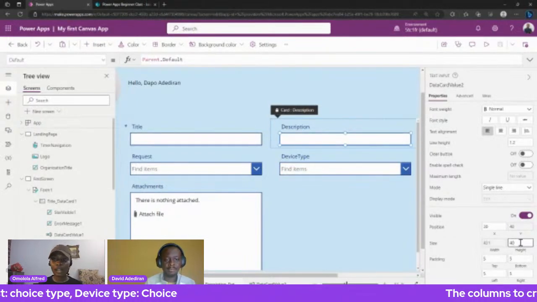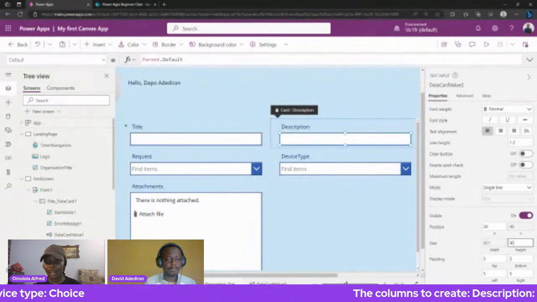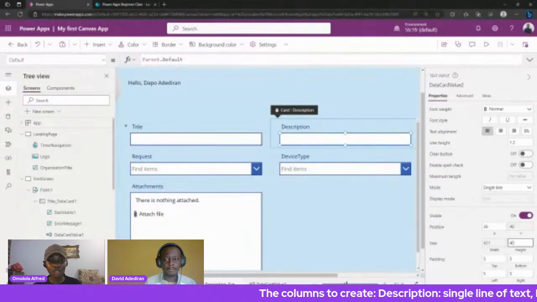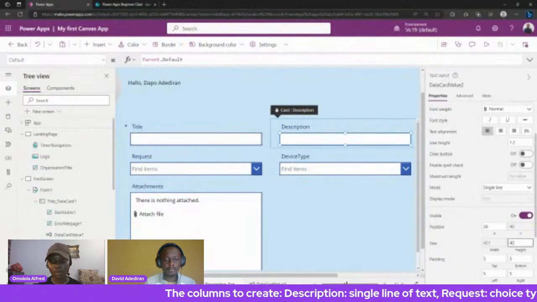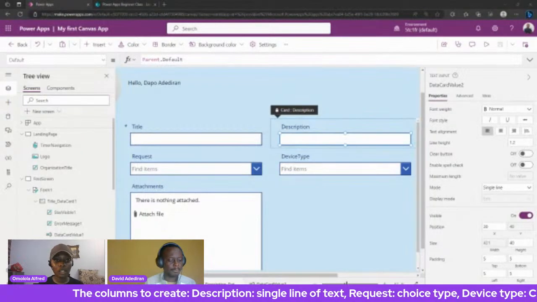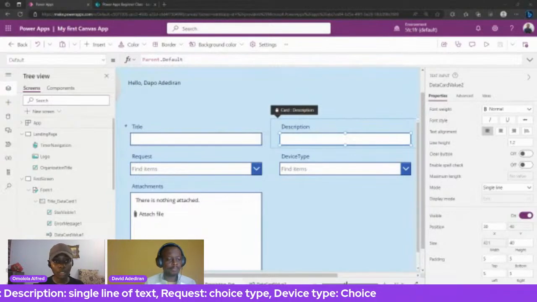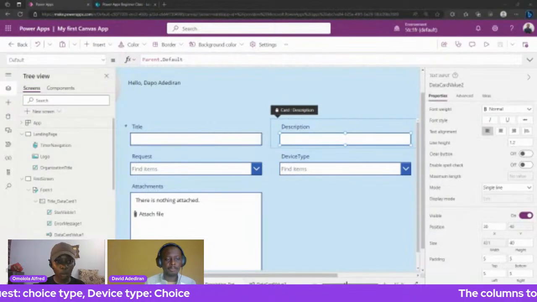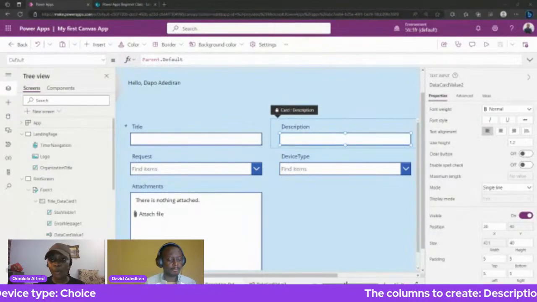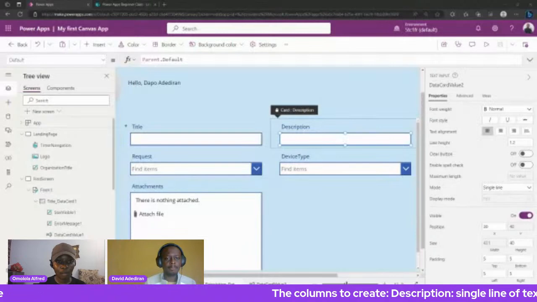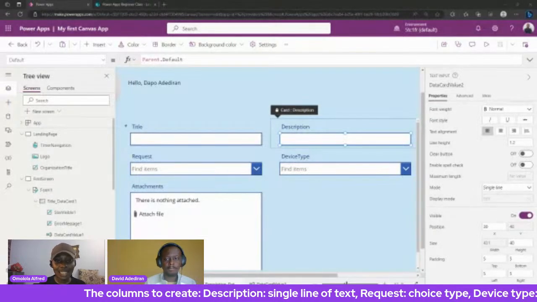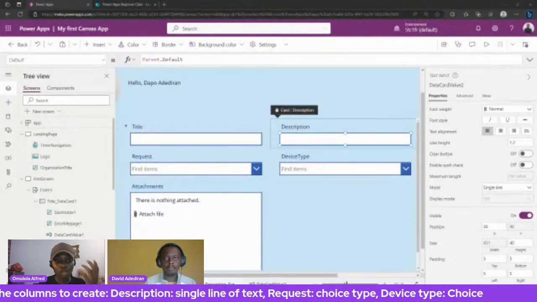Okay. So I see that some people are saying that they are lost. The screen is blurry. I just want to quickly address something. The quality of the screen at this point cannot be changed, so I will just say that you bear with us. But for you to get the maximum result from what David is telling us, from where I stopped yesterday, David has started from there. And the only thing that David has done is that he inserted a form into the screen.